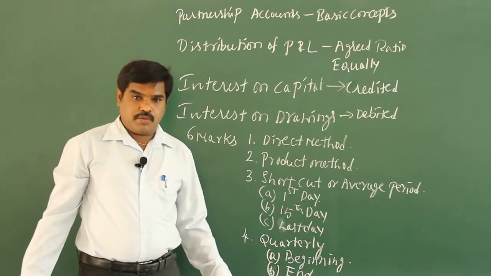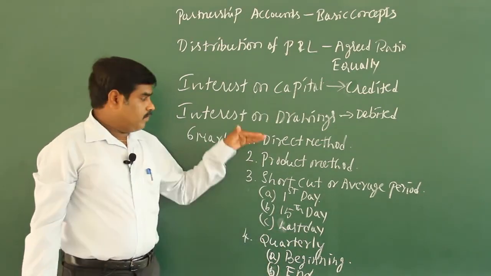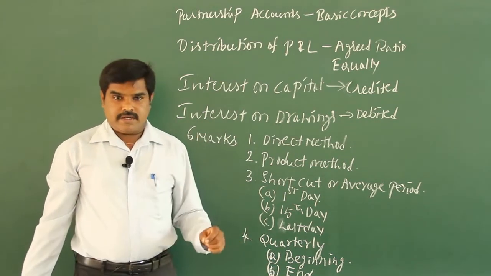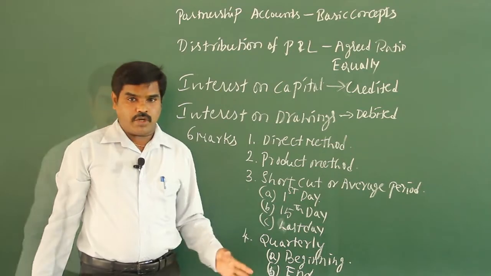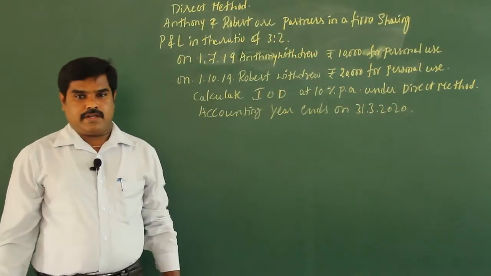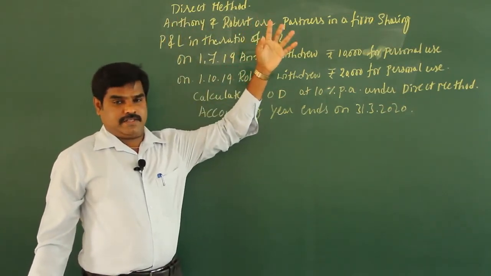So what you have to do, maintain a 200 pages notebook. From now onwards, whatever the problem, I'm going to solve it on the board. Write it down; some homework we're going to give, you have to solve. We'll start a problem on calculation of interest on drawing. First method, direct method, also called individual method.